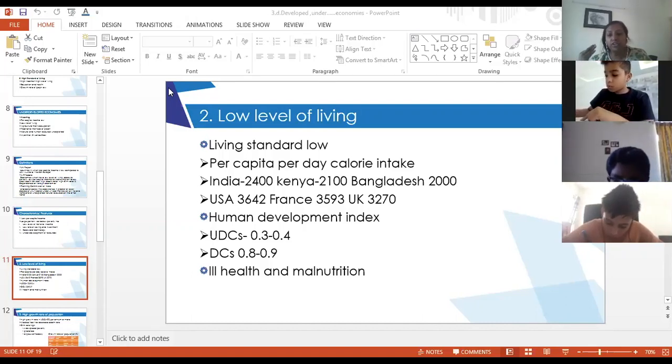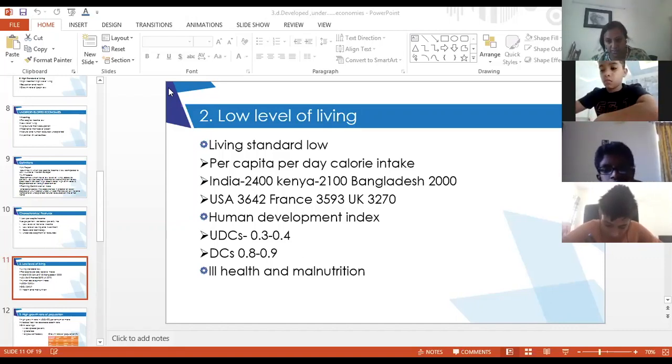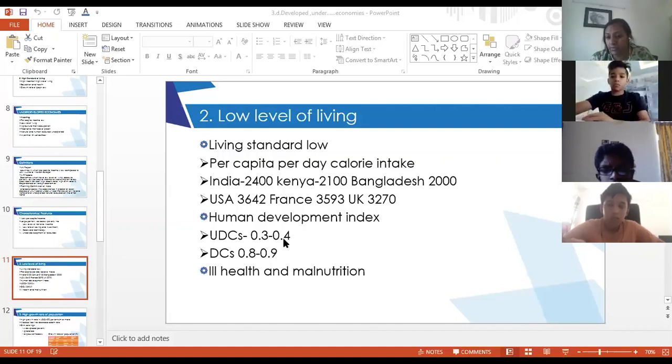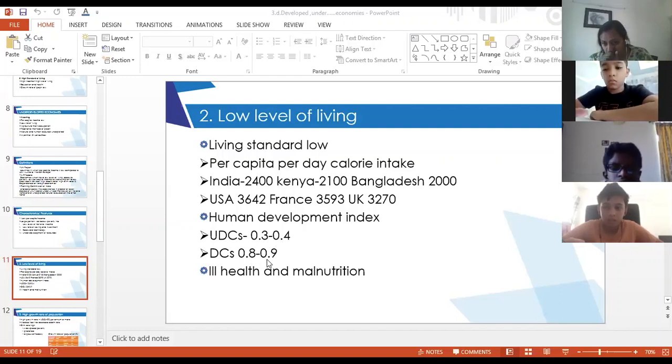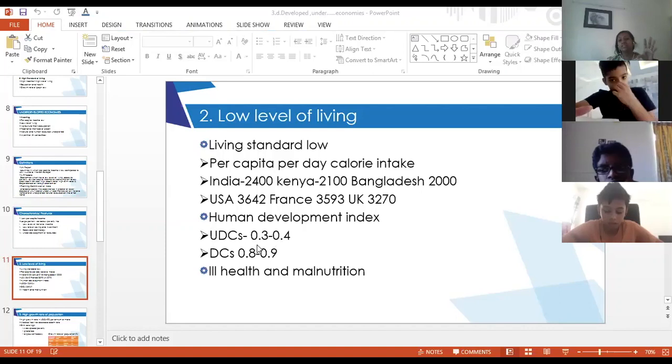When we are talking about economy or development, we consider human development index. So human development index is very low in underdeveloped countries and it is very high in developed countries. In underdeveloped countries it is somewhere near 0.3 to 0.4, and in developed countries somewhere near 0.8 to 0.9. So there is a large difference, and the UN and all the international agencies consider human development index as the basis to measure the economic development of a place.